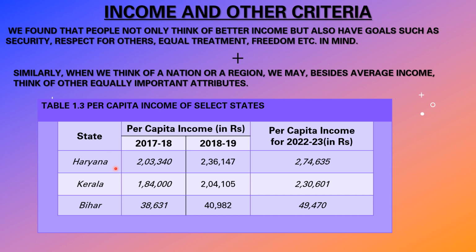Here, if we see, Haryana is more developed than Bihar, right? So this can't be calculated correctly. Income is not equally distributed for every person in each state. Here they are getting more salary, and here they are getting only less salary.